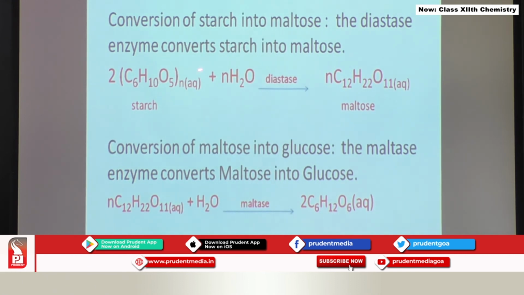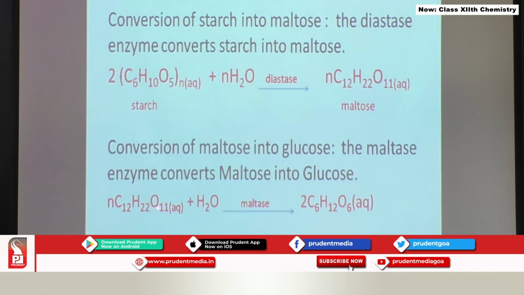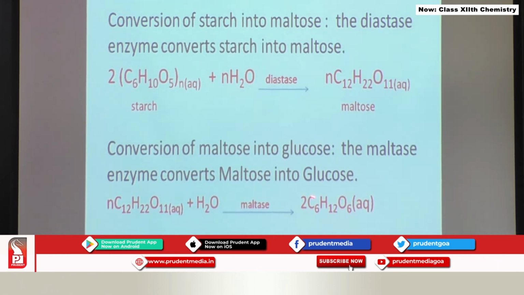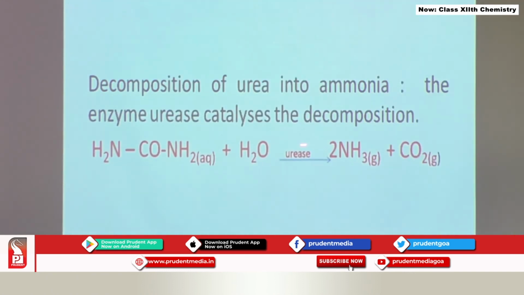Conversion of starch into maltose. This is starch which is converted into maltose, a disaccharide, okay, and this is actually a hydrolysis reaction catalyzed by the enzyme diastase. Conversion of maltose into glucose is catalyzed by the enzyme called maltase. There is an enzyme called urease which catalyzes hydrolysis of urea into ammonia and carbon dioxide. So, these are the various examples of enzyme catalyzed biochemical reactions.